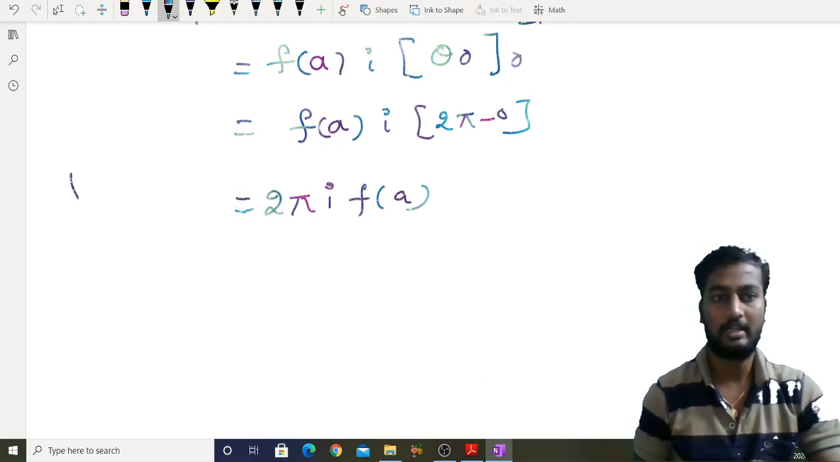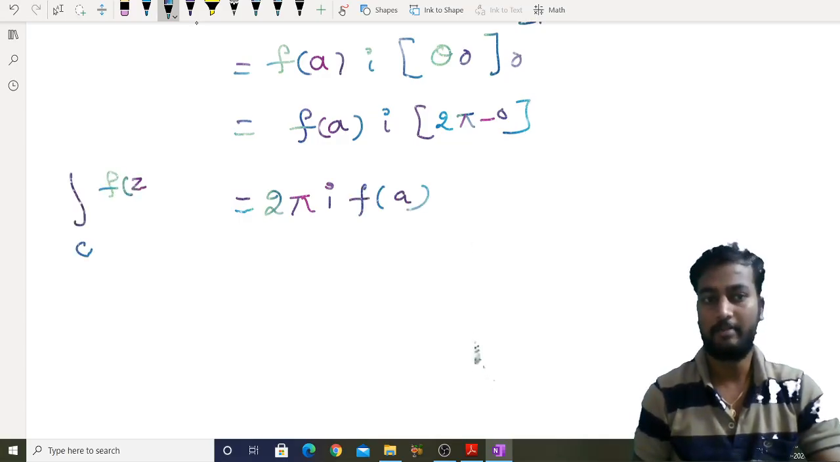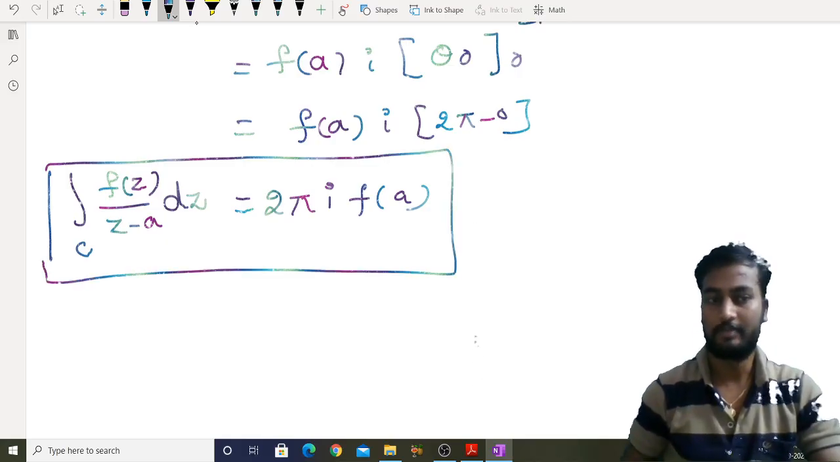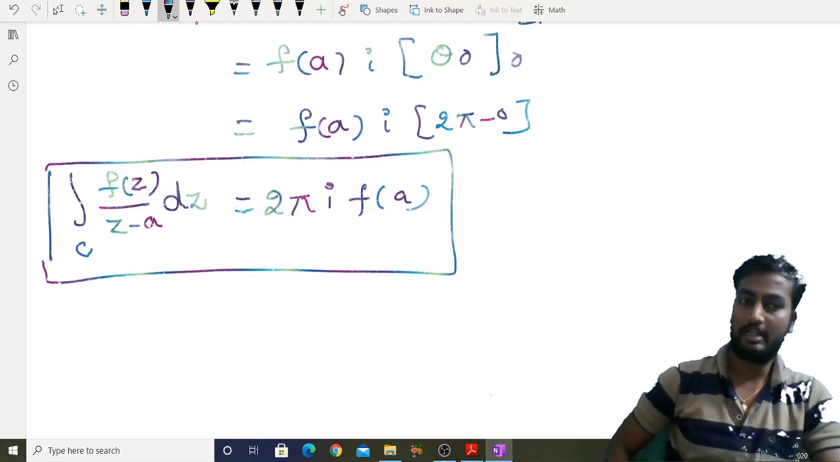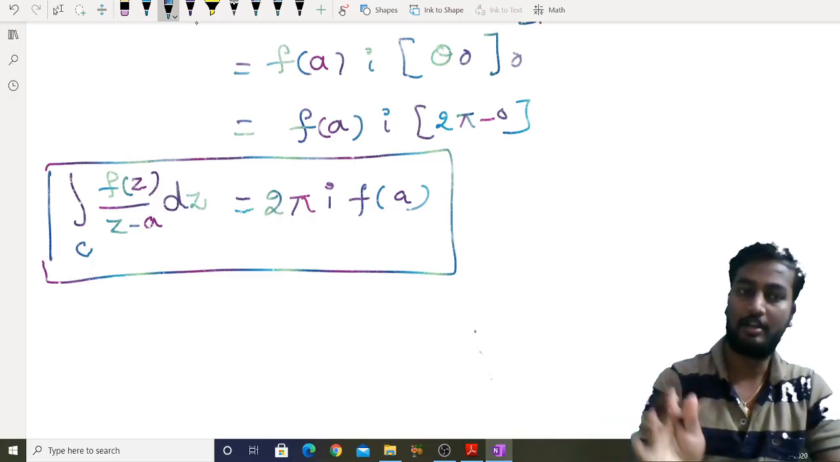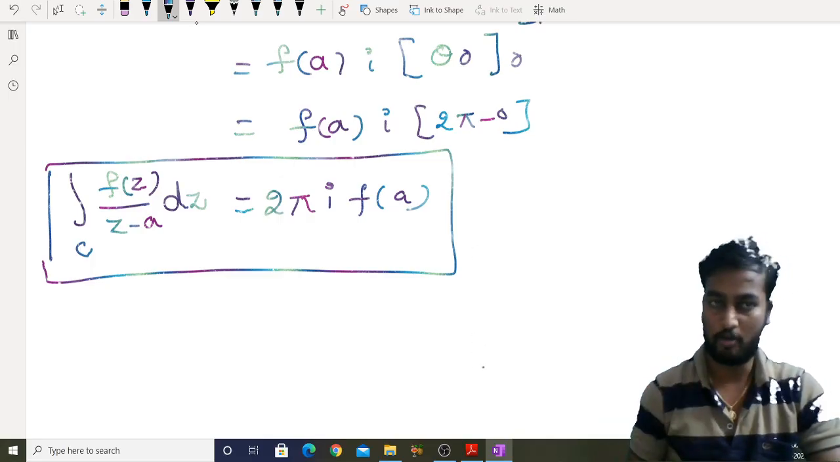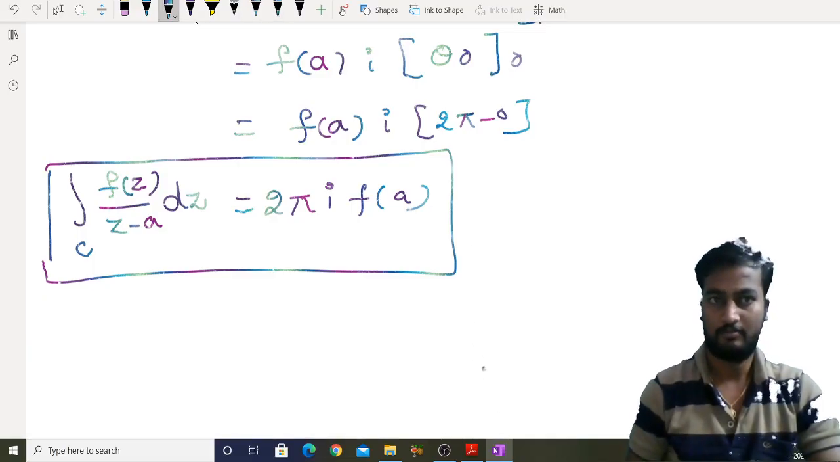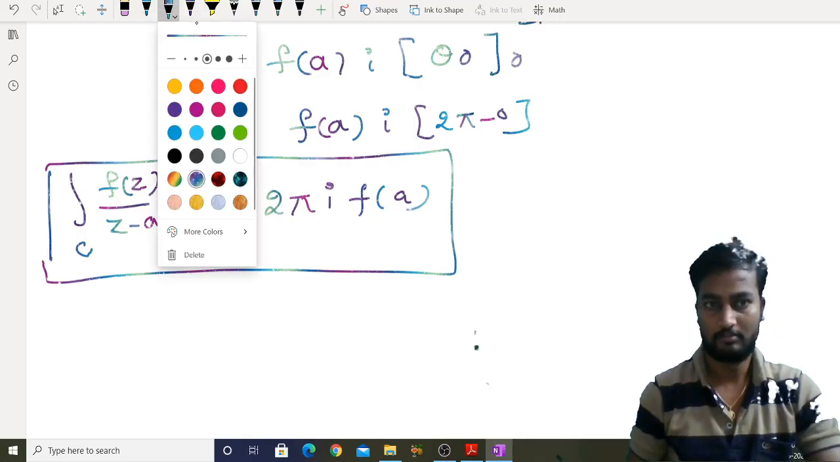So here the left hand side is integral C f of z by z minus a dz, right? Very important. That means our f of z is analytic within and on a closed contour except at one point. So then we can use the Cauchy integral formula, right?